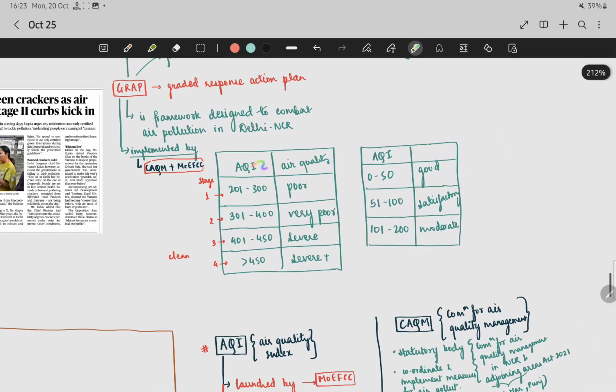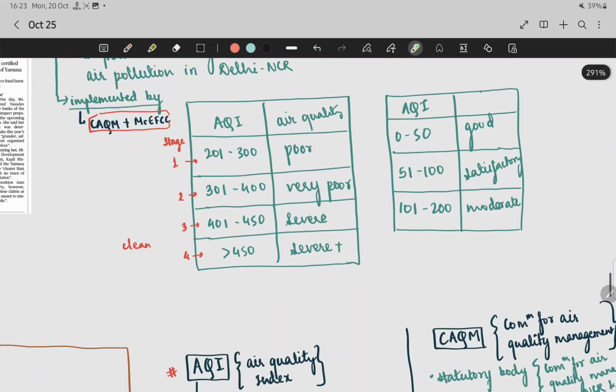Now let us see what this air quality index is and which air quality indicator is good or poor. So you can see from 0 to 50 it is good, from 51 to 100 it is satisfactory, from 101 to 200 it is moderate. Now the air quality worsens from 201 to 300, and it gets more severe if it is 450 and above. So you just need to remember this.